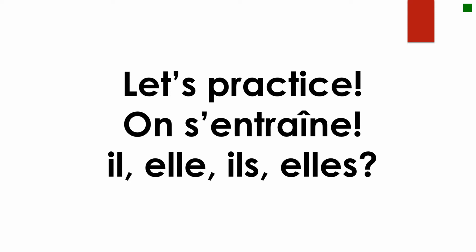Okay, let's practice a little bit. On s'entraîne. Are you going to use il, he, elle, she, ils, they, boys, or elles, they, girls? If I say un ami, a friend, it is un ami, masculine. Which one would you use? Il, singulier. Très bien.